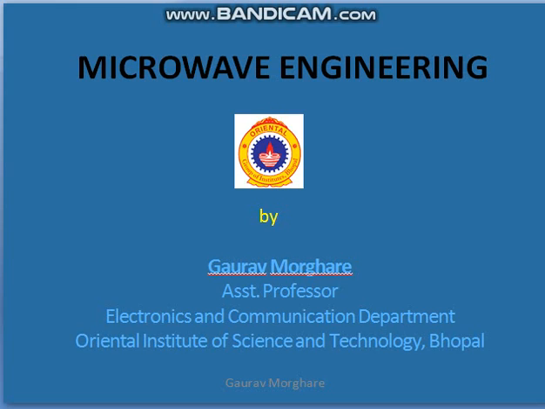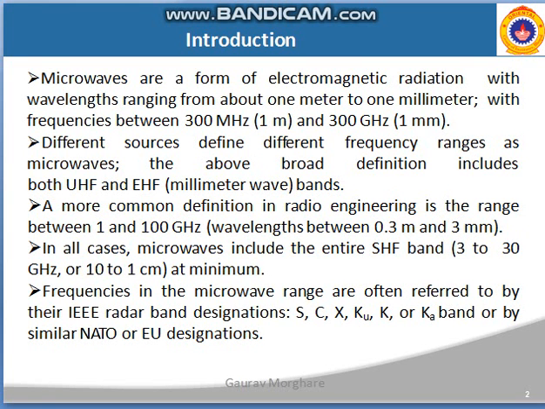Today I am going to give a brief introduction about microwave engineering. So what are microwaves? Microwaves are a form of electromagnetic radiation with a wavelength ranging from about 1 meter to 1 millimeter, with a frequency of 300 MHz to 300 GHz.